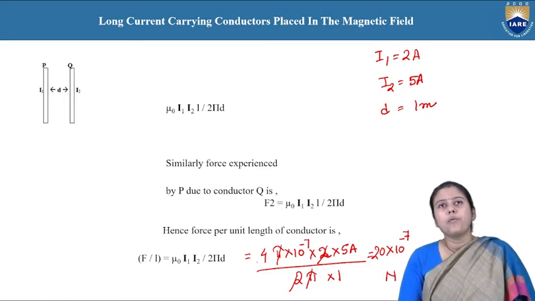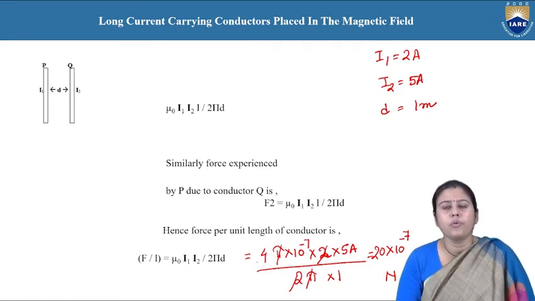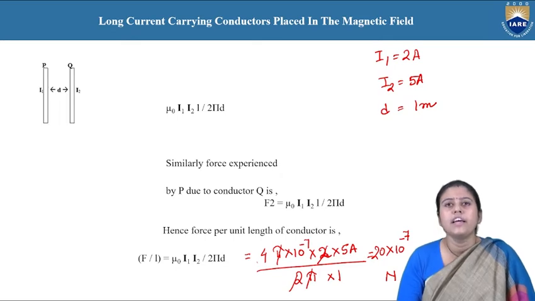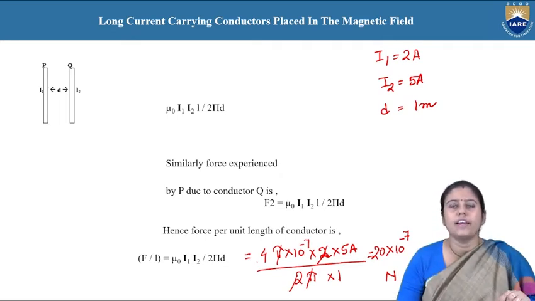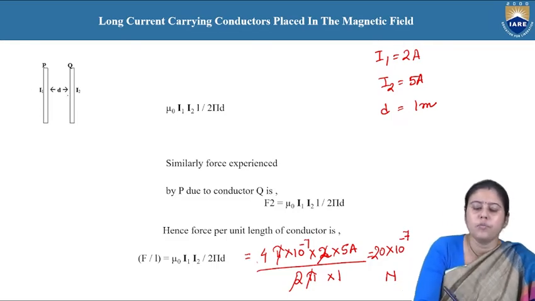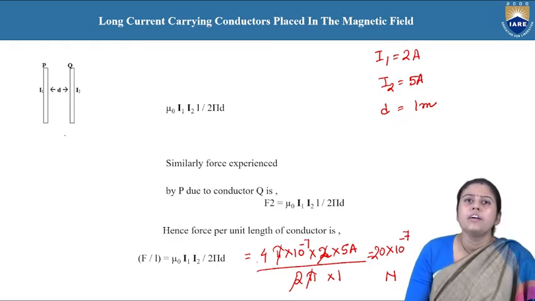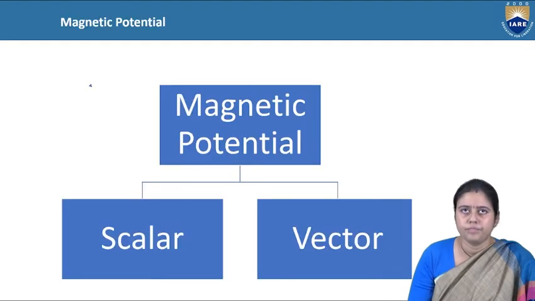If the current is flowing in the same direction in both, it is an attractive force. If it is flowing in the opposite direction, meaning one is positive and one is negative, it is a repulsive force.